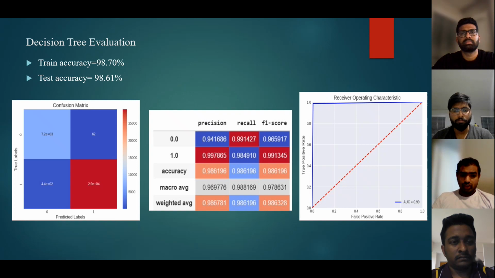Therefore, it is important to tune the hyperparameters of the tree to optimize its performance. It is worth noticing that accuracy is just one metric to evaluate the performance of a classification model, depending upon the specific problem and the distribution of classes in the data. Other metrics like precision, recall, and F1 score may also be important to consider.